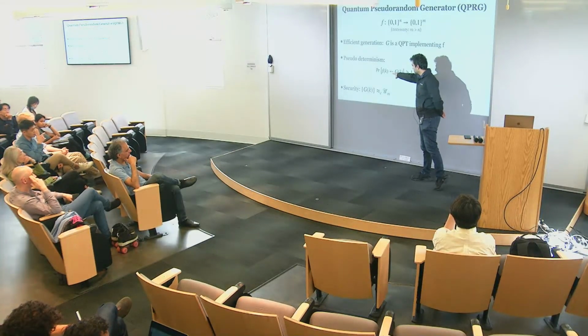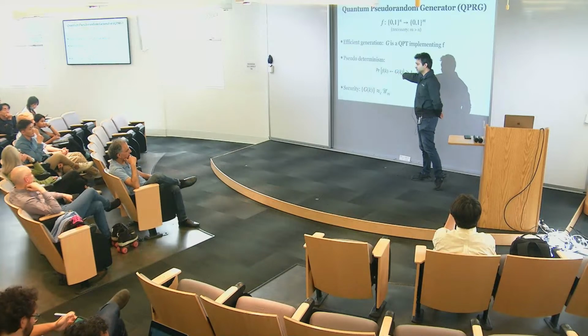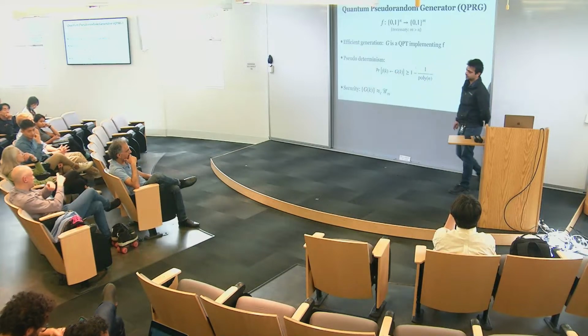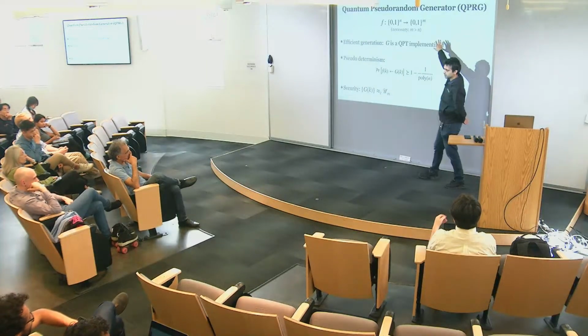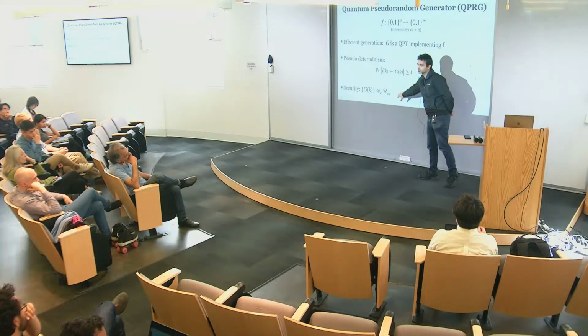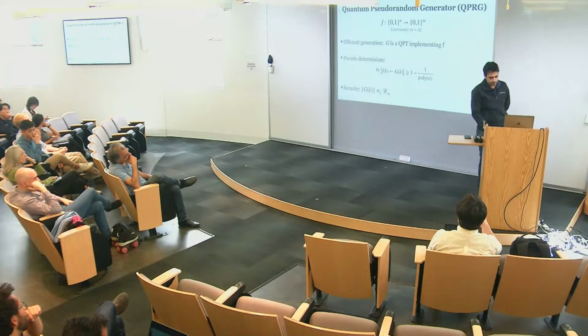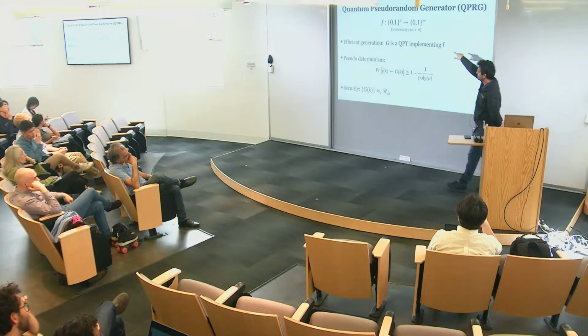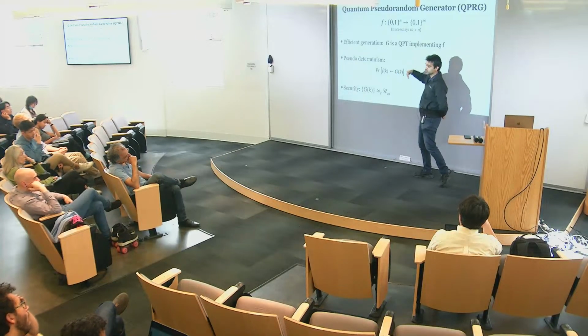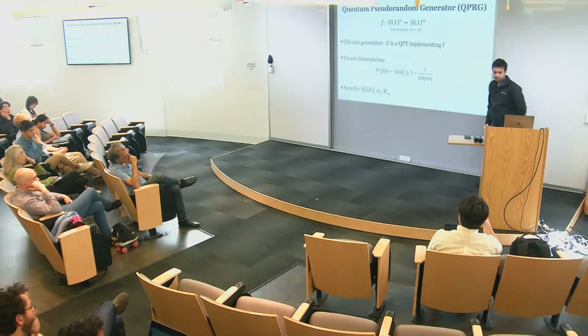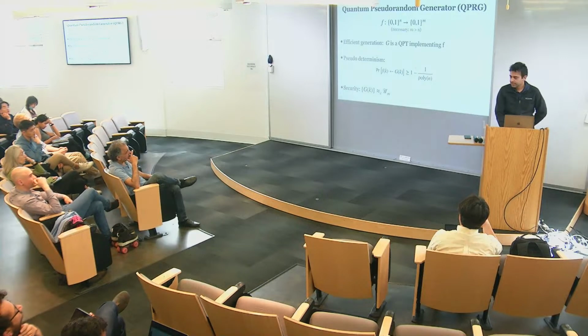In this definition, the probability is over K and the randomness of G. Okay, then I agree with you. So the two things don't imply each other. I don't care about the indistinguishability of F. I care about the indistinguishability of G. The reason I specify F is that I need to say what it means for the output to be deterministic, and F specifies that. Any other questions?